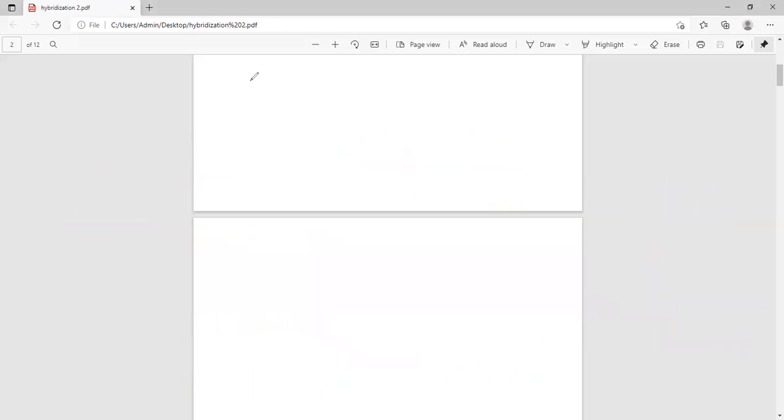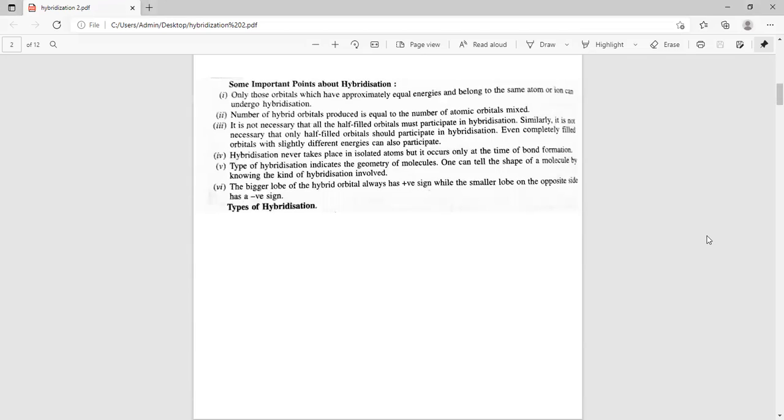Next one is the conditions of hybridization. The first condition is approximately equal energy.